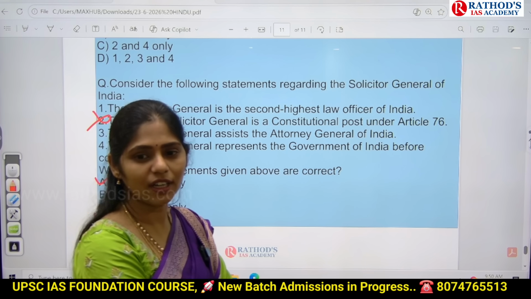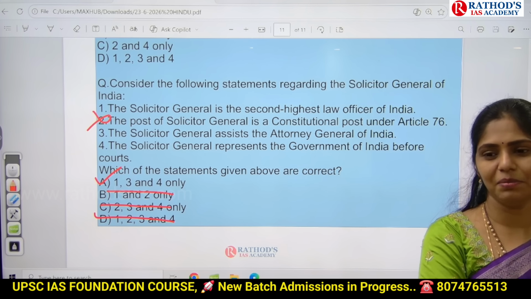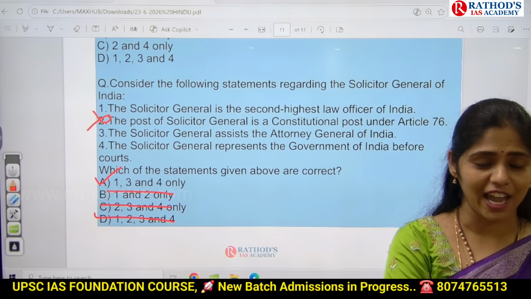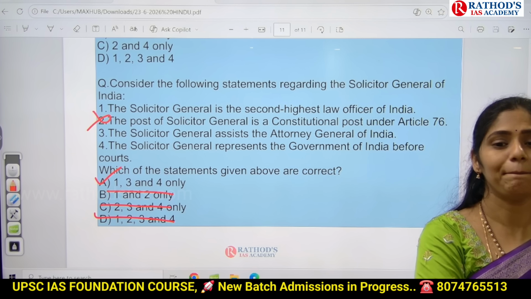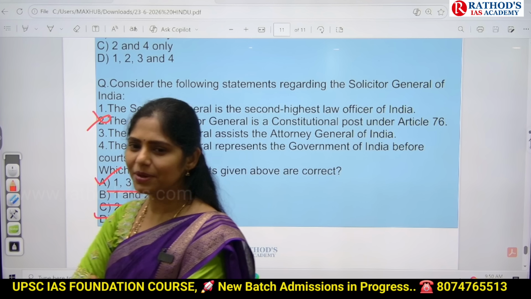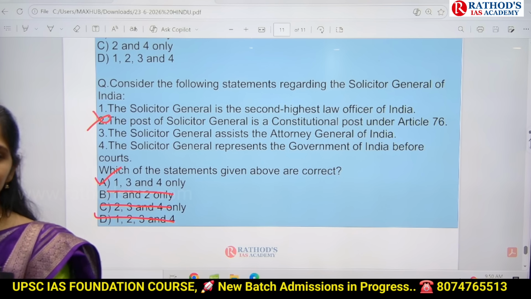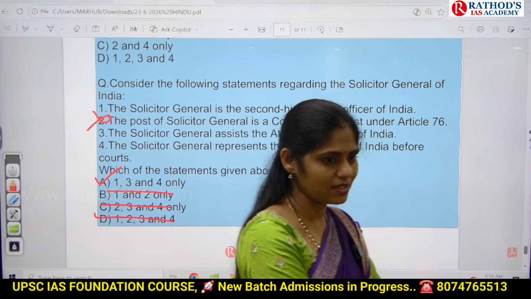That should be your agenda. Whenever you are reading the statements in prelims, eliminate the statements. Don't think that you have to search only for correct statements. Don't do that. It won't happen anyway. By using tricks and tips, you have to eliminate the statements and come to the correct answer. That is your agenda, guys.